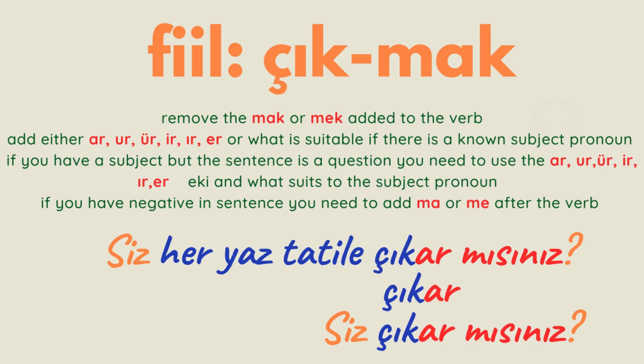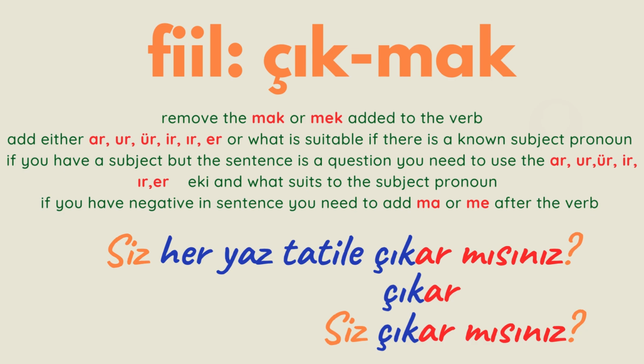The second verb, çıkmak. I'm removing the mak, becomes çık. Let's have a look at the sentence. Siz her yaz tatile çıkar mısınız? It's a question. If it's a question, I'm looking at the verb. I have to add one of the ek, which is ar, ur, ür, ir, ır, er.